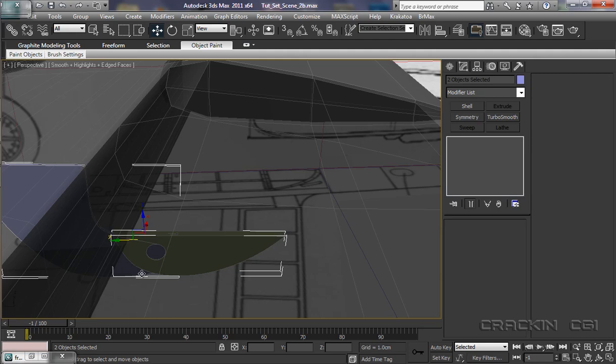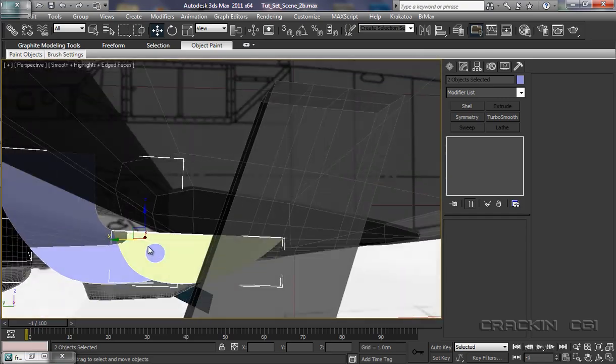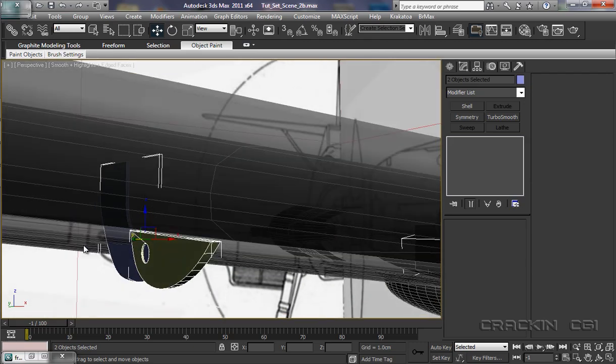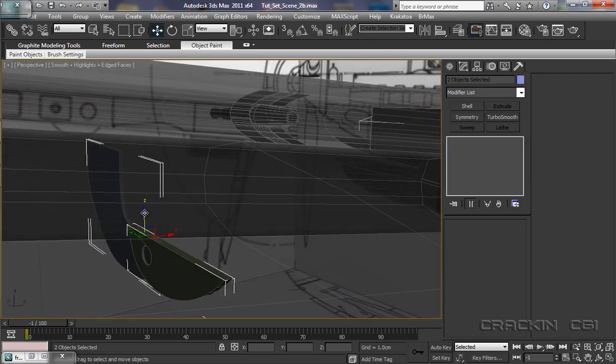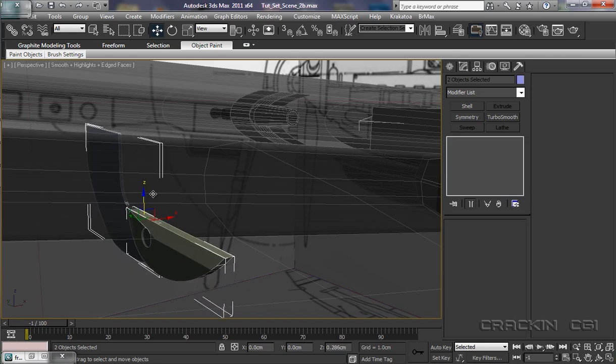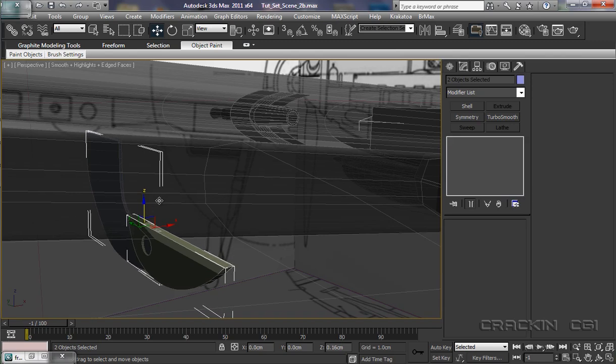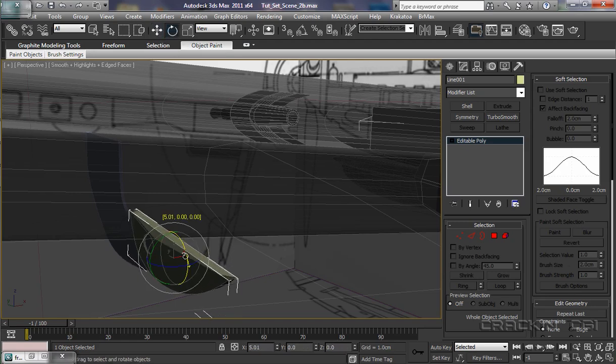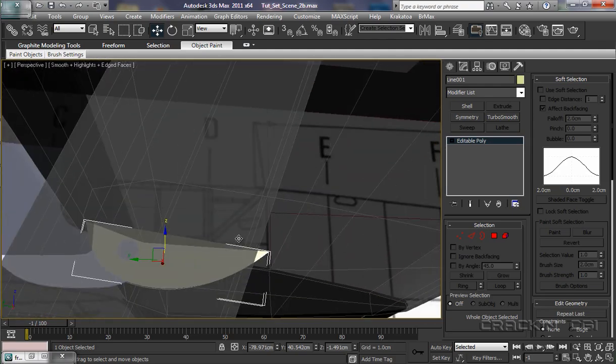As you can see, that section now is into the wing. We can see that profile there. And that's looking about right. Just bring that up a little bit more there. Let's just take this one, bring that forward a little bit, rotate it again. This is just a little bit of faffing about for the time being, but once it's in position, there we go. Let's have a look. It's not too bad.